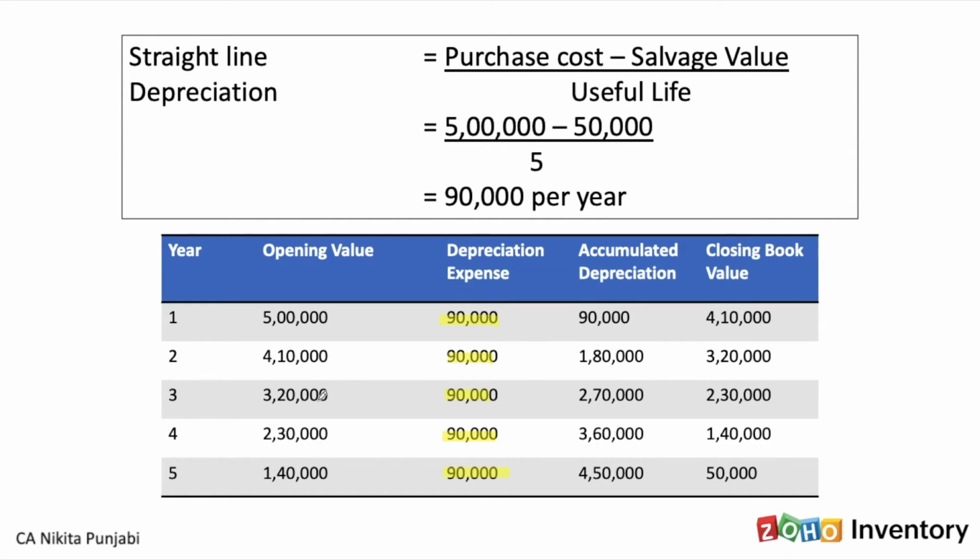Again, this 3,20,000 becomes the opening value. The depreciation expense is 90,000. Accumulated depreciation for 3 years will be 90 plus 90 plus 90, 2,70,000. Closing book value 3,20,000 minus 90,000, 2,30,000. So in this manner, this table is prepared for a period of 5 years, which is the useful life of this asset. Now if you see, the closing book value is 50,000, which is nothing but the salvage value of the asset, right? So I've provided for the entire cost except the salvage value. This is how the straight line method works, extremely straightforward.